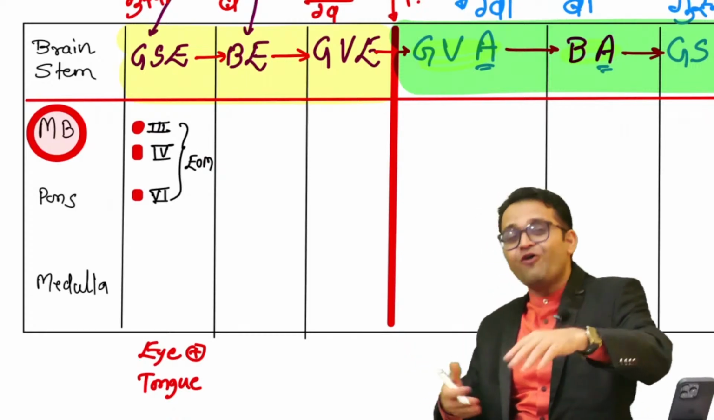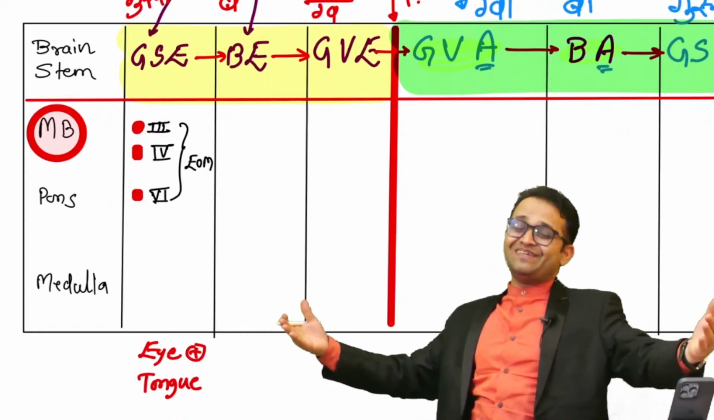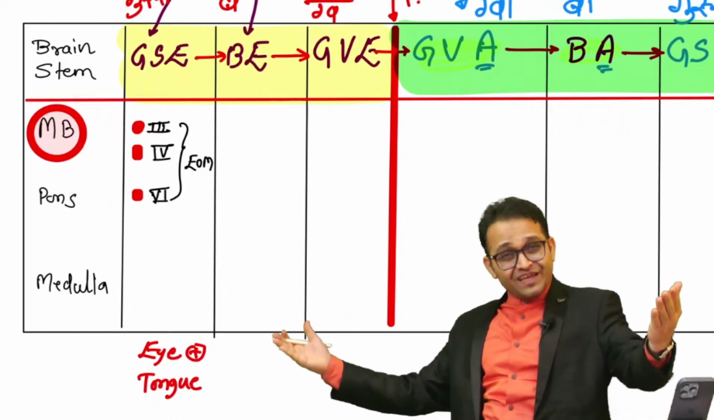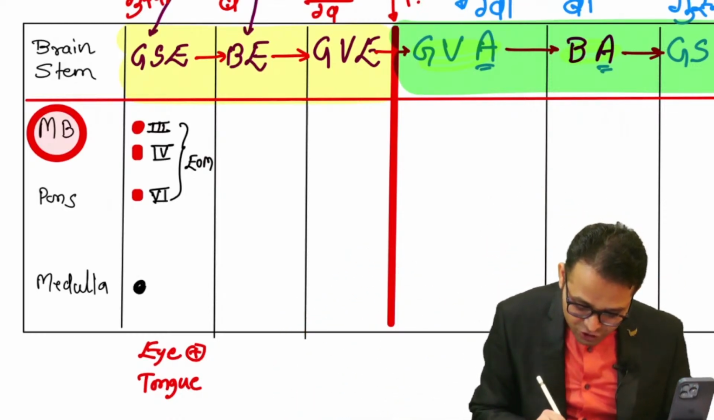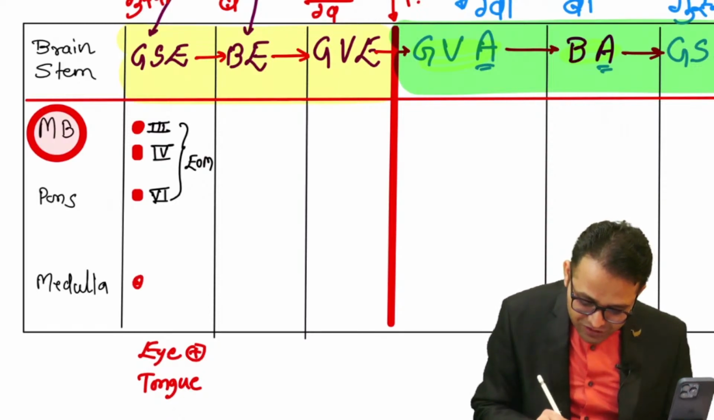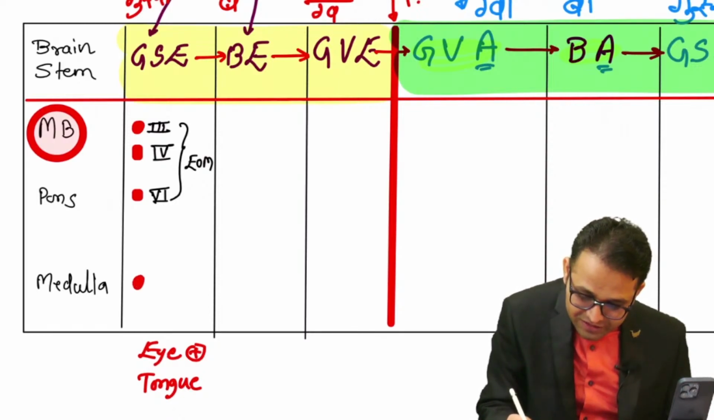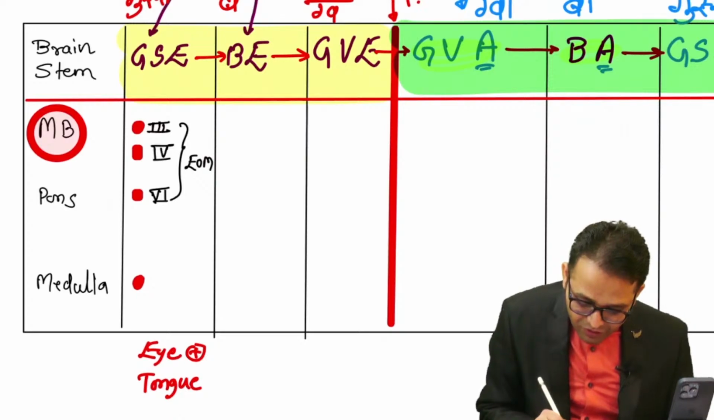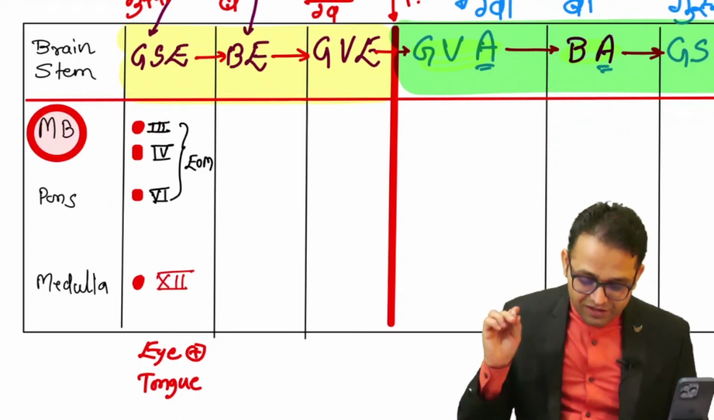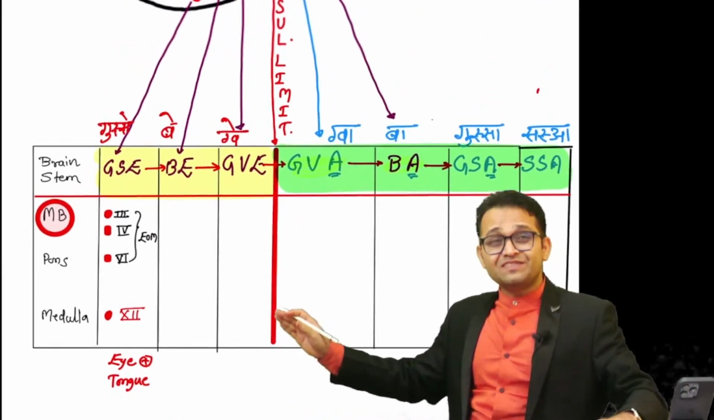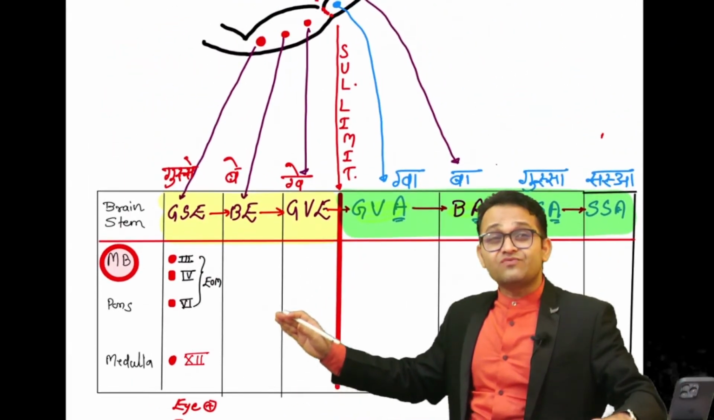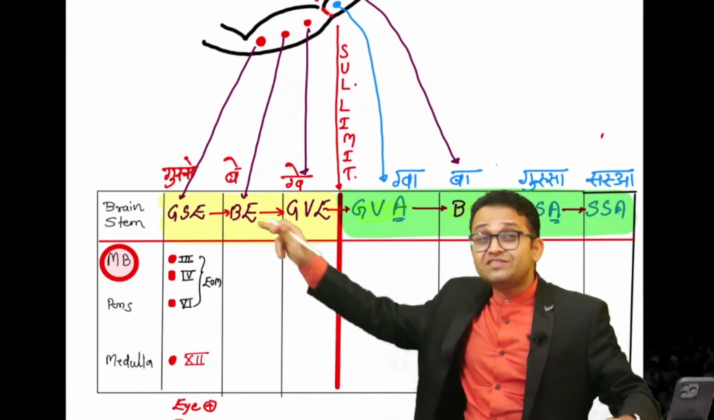Do you remember Hilton's law? The nerve supplies the area where it lies and flows, like a river. So you will say the same thing, sir. 12th cranial nerve, and the 12th cranial nerve nucleus is located in the medulla. So this is our 12th cranial nerve. In the exam, INICET, NEET PG, they will ask which cranial nerve nuclei have the general somatic efferent.